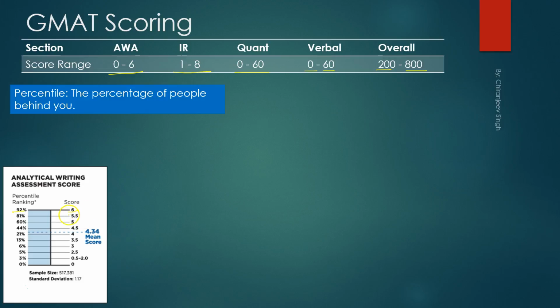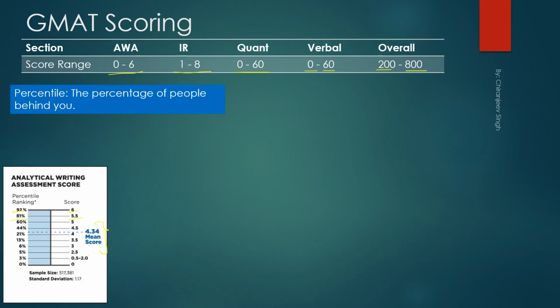If you score a 5.5 on AWA, then you get an 81 percentile, which means that 81% of the people are behind you, and so on. You can see the table. You can also see that at a score of 4, you have a 21 percentile. The mean score they have calculated is 4.34.